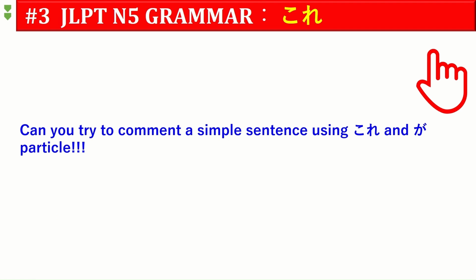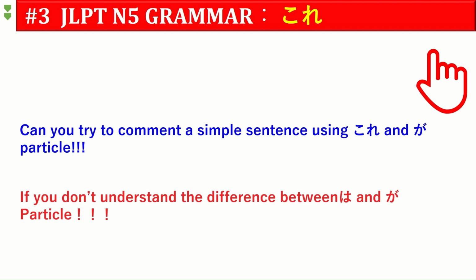Can you try to comment a simple sentence using kore and ga particle? Yes. If you missed, in our example, we would have used kore plus wa particle. So, you can simply construct n number of sentences with kore and ga particle. If you don't understand the difference between wa and ga particle, look at lesson 1 pinned at the right top of the screen. The next word is sore.